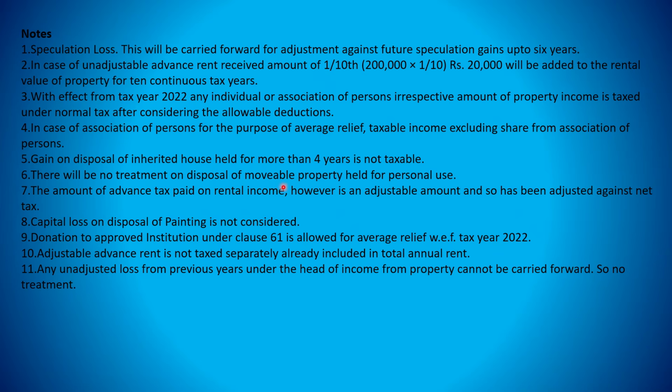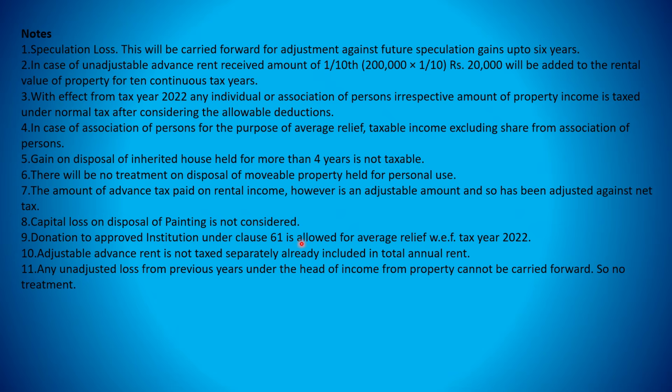Similarly, disposal of movable property for personal use, there would be no treatment for that. And advance tax paid on rental income we will adjust at the end as an adjustable amount, against net tax at the end; the advance tax paid is adjusted at the end according to the Income Tax Ordinance 2001. Capital loss is not considered.